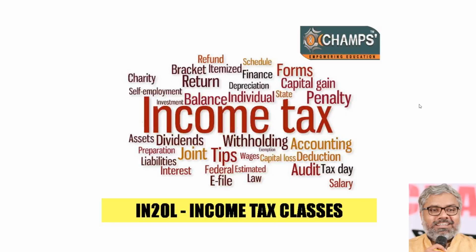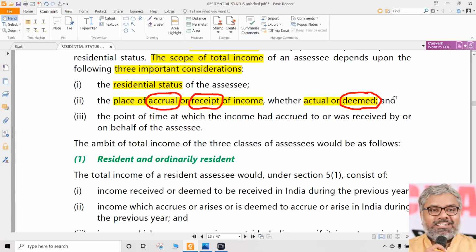The law deemed something as something else, so automatically that something becomes such something else. This has to be always kept in mind. That is a logic we have to keep in mind. So when the law deems certain income to have accrued in India, there is no difference between really accrued income in India or deemed to be accrued in India. Both are the same. Both are taxable. Both are treated in the same way. No single difference between anything real and deemed. That clarity should always be there.